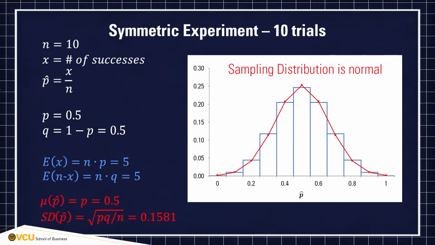It can be mathematically demonstrated that if we have enough trials, view them as independent events, so that we expect at least 5 successes and 5 failures, the distribution of outcomes can be approximated by a normal model with mean mu equal to the population proportion p and standard deviation SD of p hat equal to the square root of p times q divided by n. We call this normal model the sampling distribution for proportions.